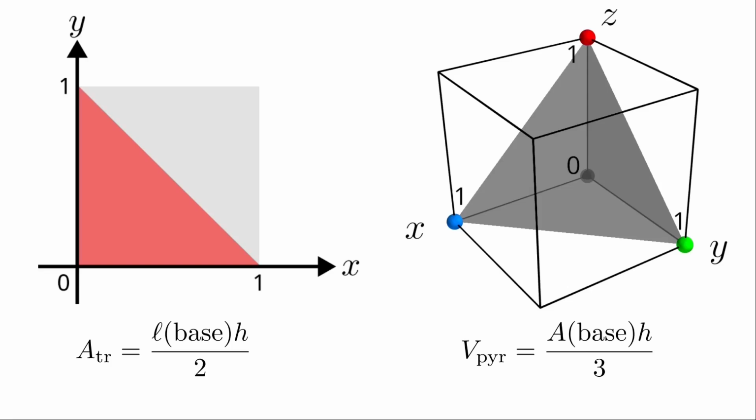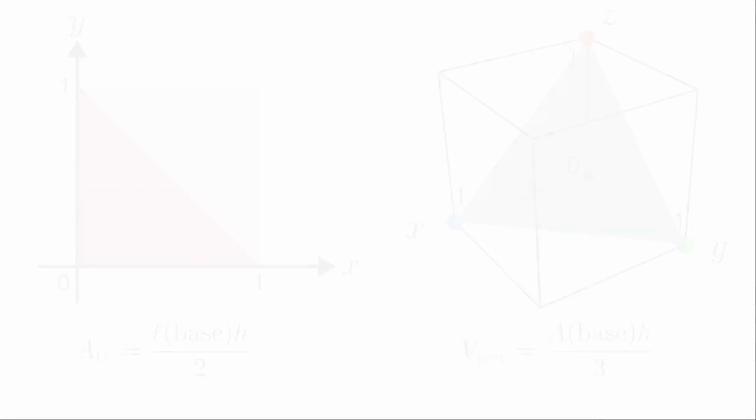The volume of a pyramid, on the other hand, is the area of the base times the height divided by 3. In general, the volume of an n-dimensional hyperpyramid is the volume of its n-1 dimensional base times the height divided by n. The region we want the volume of to find the probability Pn will be a hyperpyramid, and it has a special property that the base will also be a hyperpyramid, which will also be true for the base of the base, and so on and so forth.